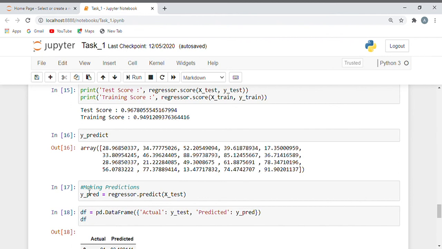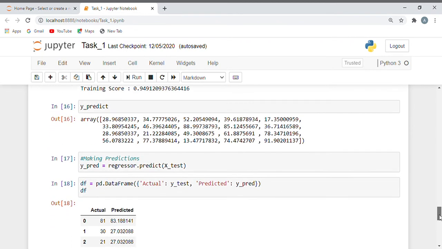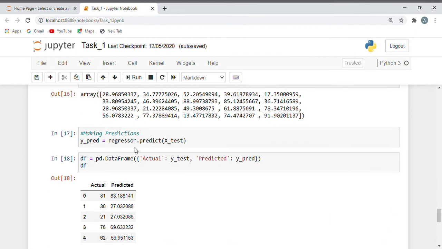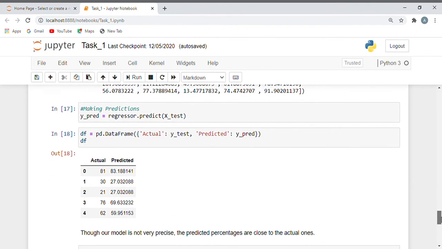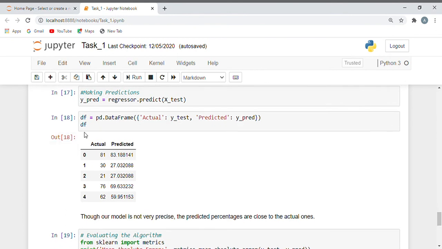So let's make predictions. y_pred equals regressor.predict(X_test). Now we have printed all actual values versus predicted values. Through our model, it is not very precise, but the predicted percentages are close to the actual ones.